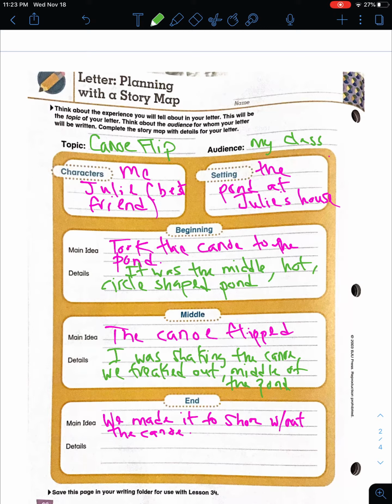Alright, so some details I can add is that we lost a paddle. Or the paddle got stuck in the ground. Not battle. Paddle. The paddle got stuck in the middle. I'm also going to add that we were scared of snapping turtles.